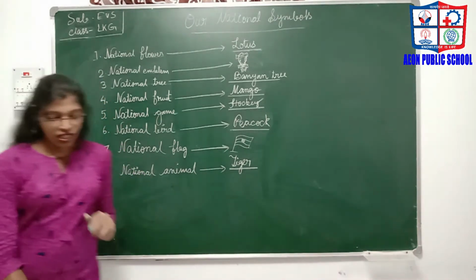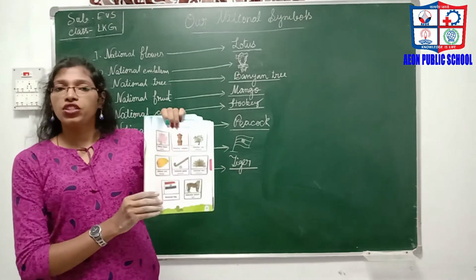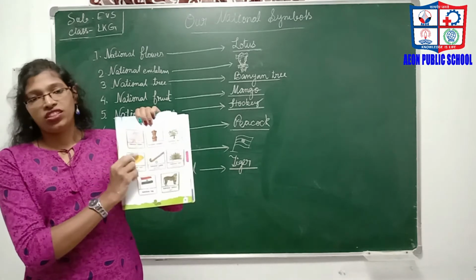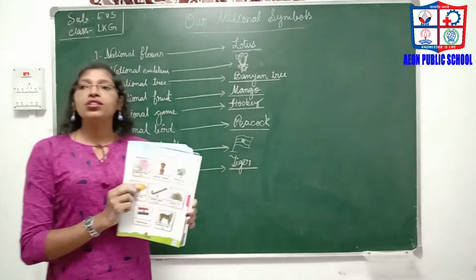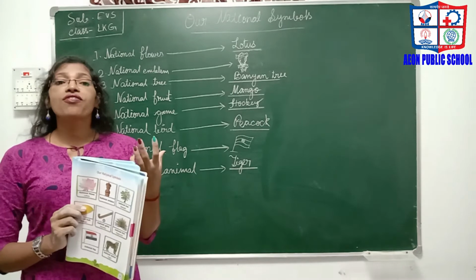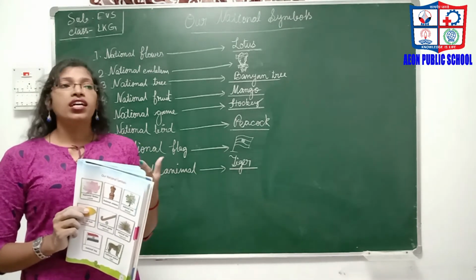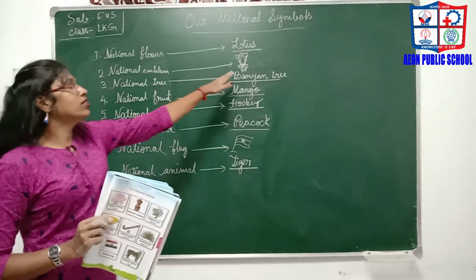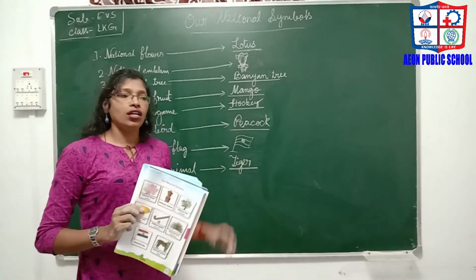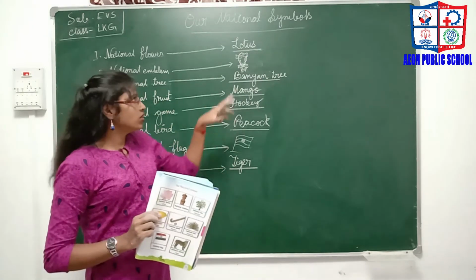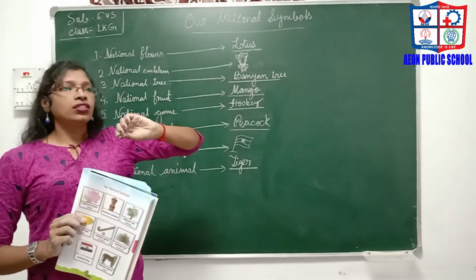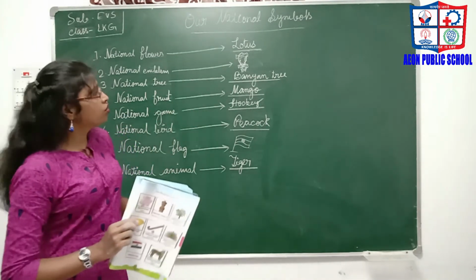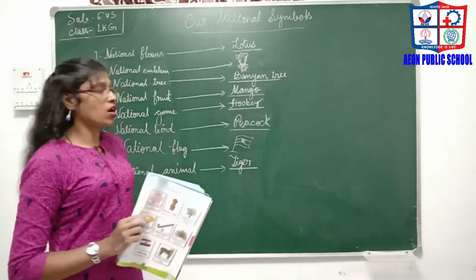Let me show you the pictures. This is the national flower, lotus. You know that this is the purest, the most sacred flower of all. It shows the purity of our country. The national emblem is the Lion Capital of Ashoka, a four-headed lion directed in four directions: north, south, east, west. It shows the confidence and the royalty of our country.